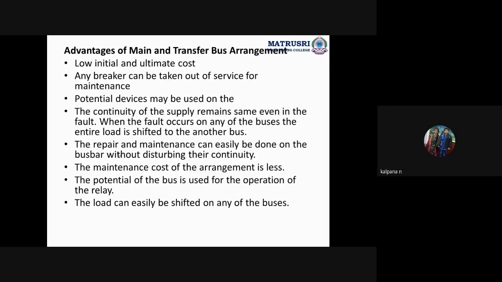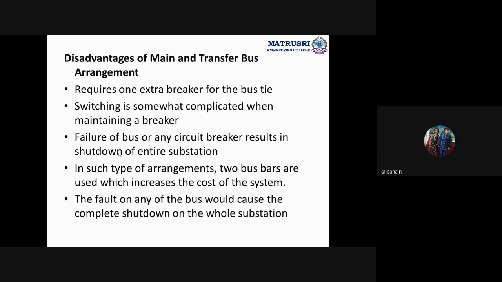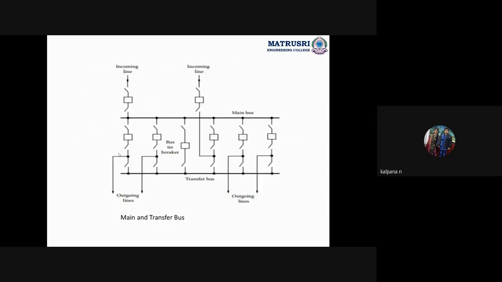The maintenance cost of the arrangement is less. This is compared to the double bus bar, not compared to the single bus bar. The potential of the bus is used for the operation of the relay. The load can be easily shifted on any of the buses by using a bus coupler or bus tie breaker. Disadvantages: requires one extra breaker for the bus tie. So here we are using one circuit breaker, right? So this is the one extra breaker we are using for the bus tie breaker.